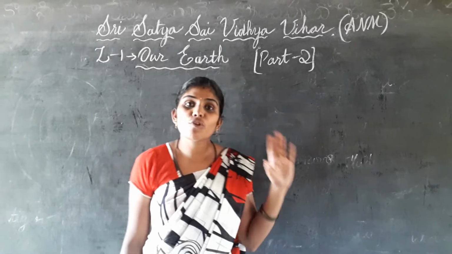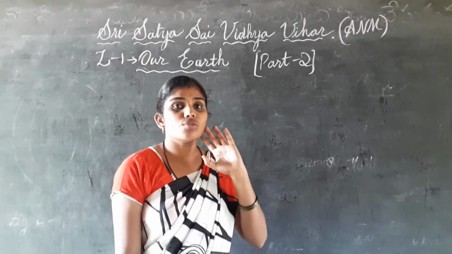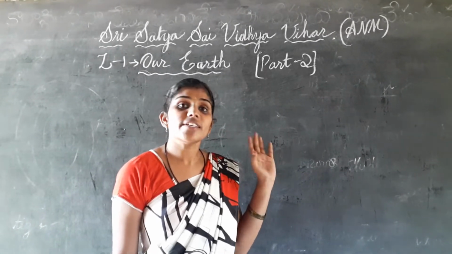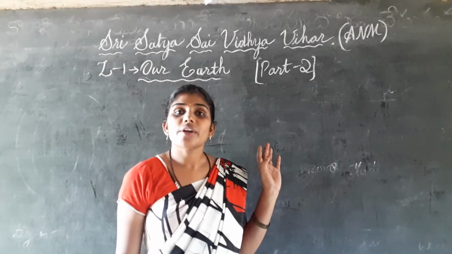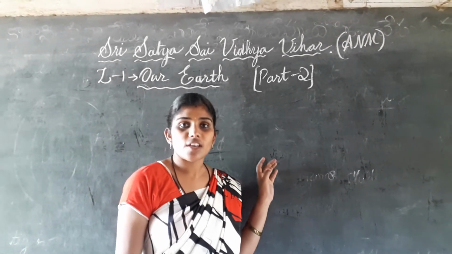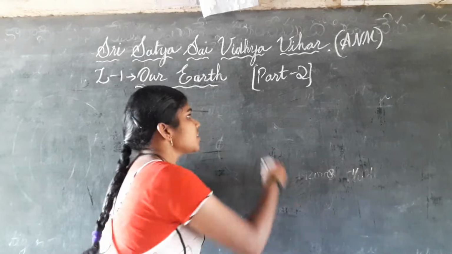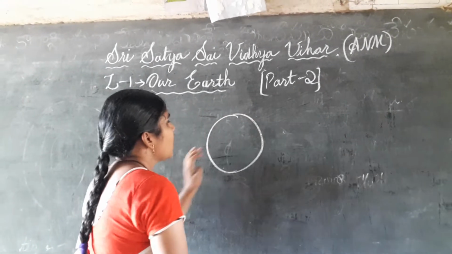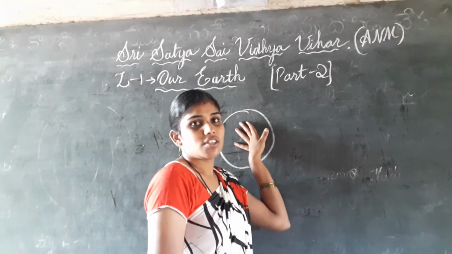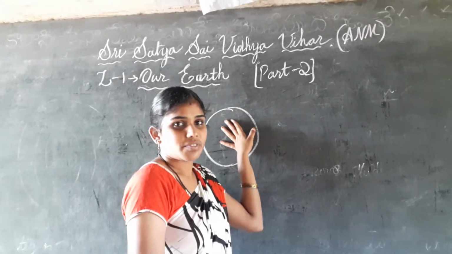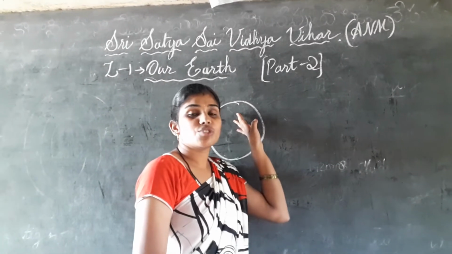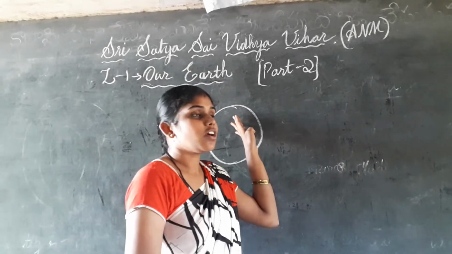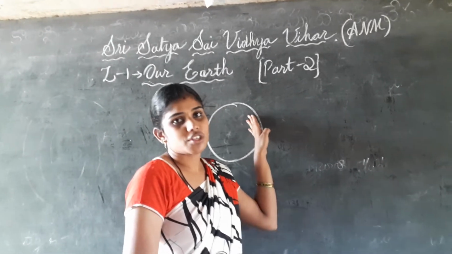Before 220 million years ago, the Earth was a rocky planet. There was no life on it. Normally the basic needs of human beings are air, water and food.